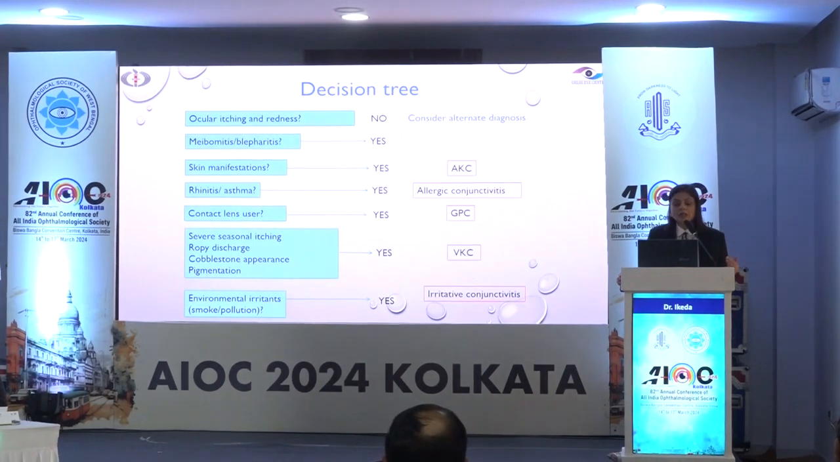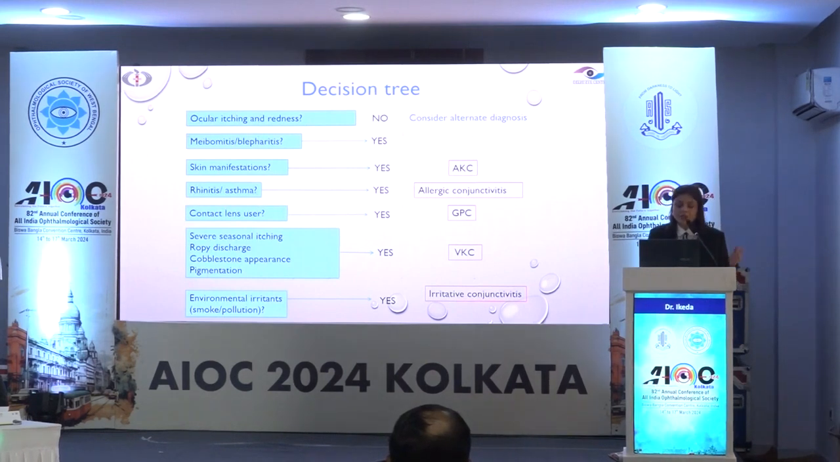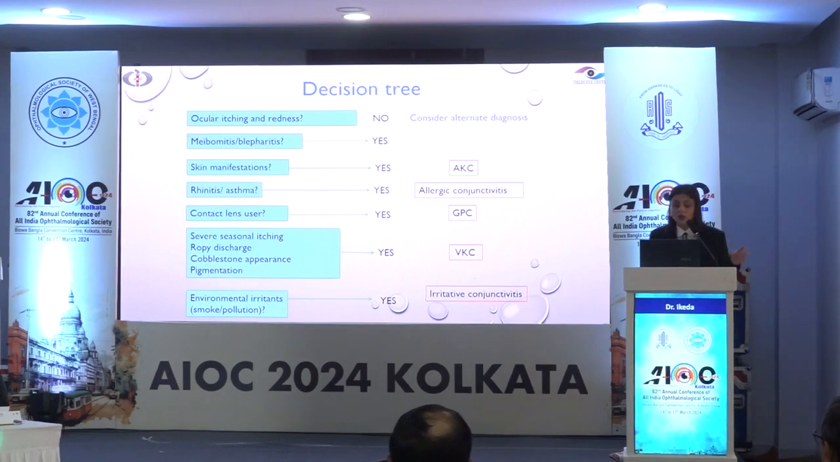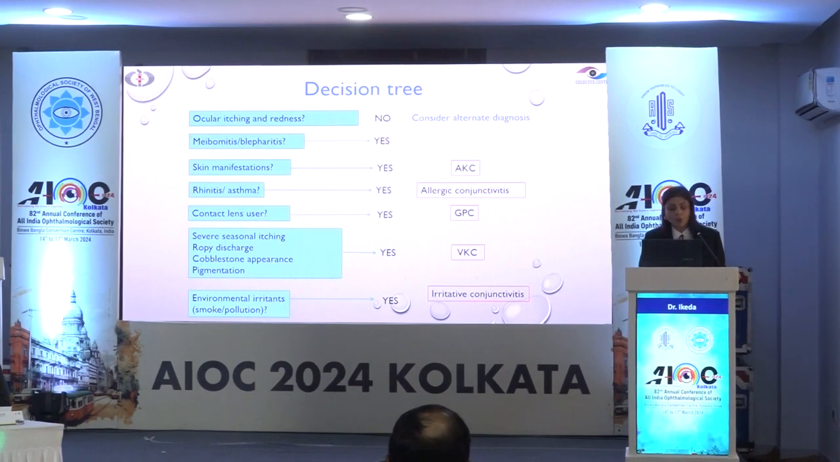Look at the lid margins and see whether the patient is suffering from uveitis or blepharitis. Another question to ask is whether the patient has skin manifestations. It could be a case of AKC, or sometimes even patients with perennial allergic conjunctivitis can have associated skin manifestations. Does the patient have rhinitis, asthma? That would again strengthen our diagnosis of ocular allergy. GPC could be another differential diagnosis for ocular allergy, so asking for contact lens usage is also important.